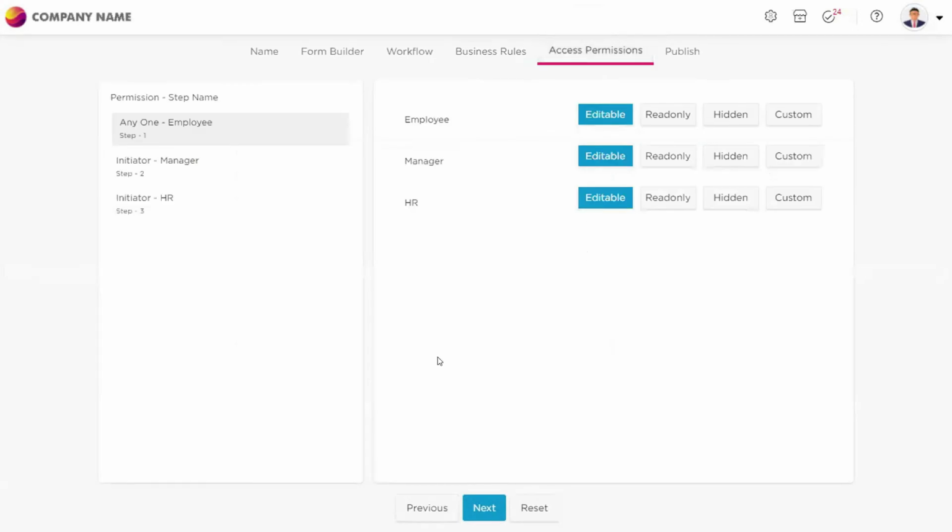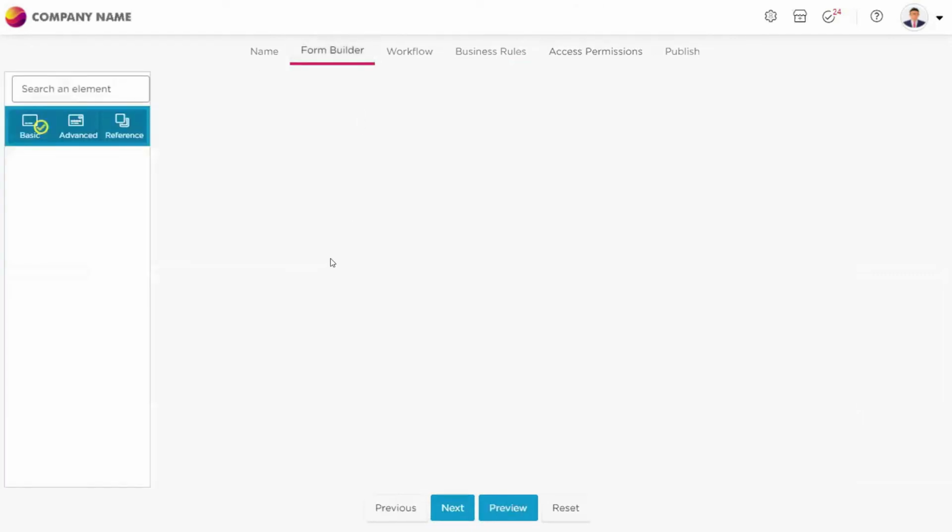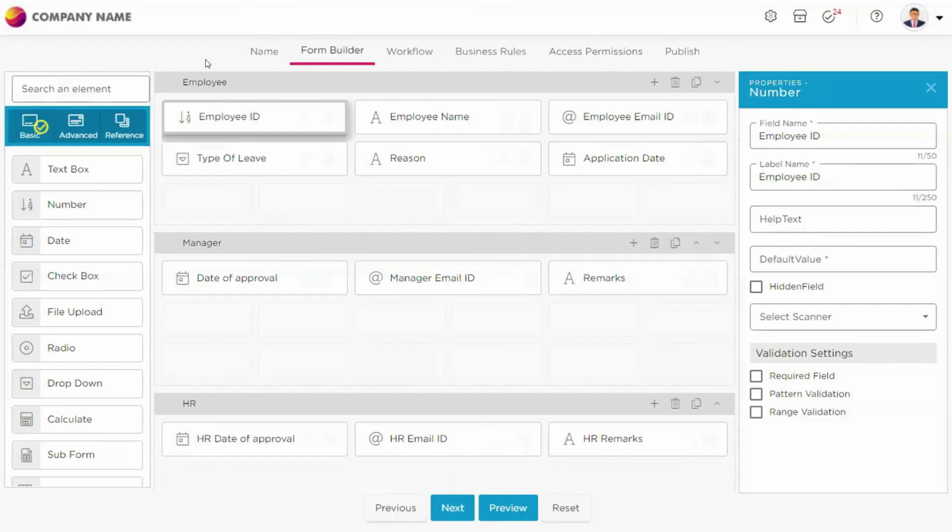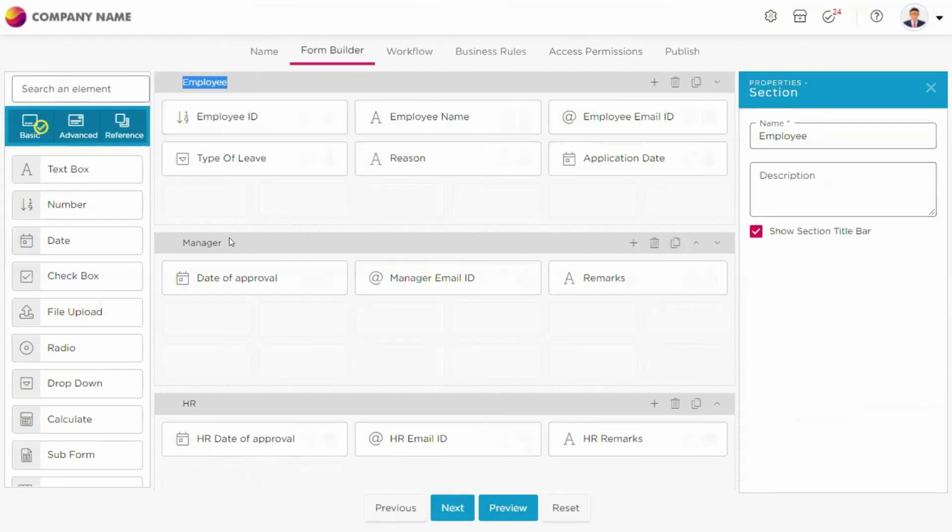So in this access permissions, what you can do is limit the user accessibility for different sections of the form. So if you see in this form builder, you have three different types of sections. One is employee section, one is manager section, and one is HR section.